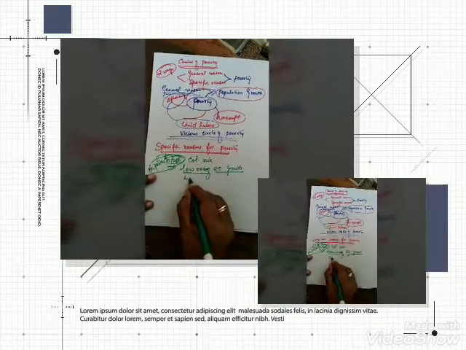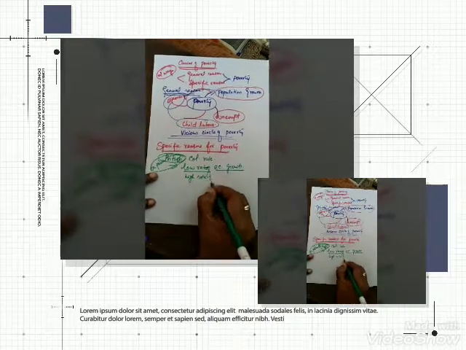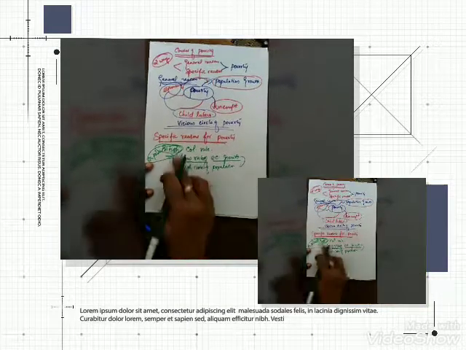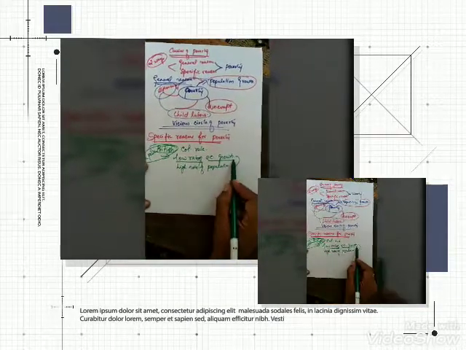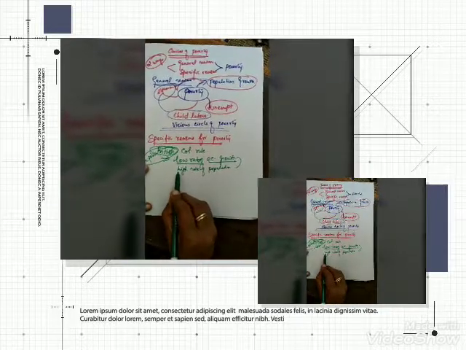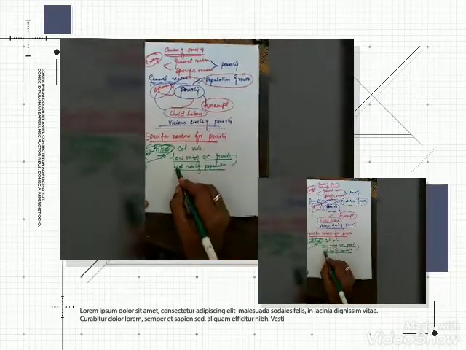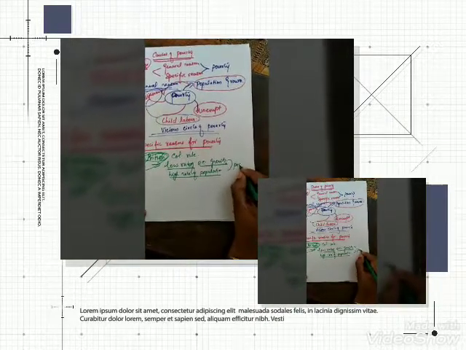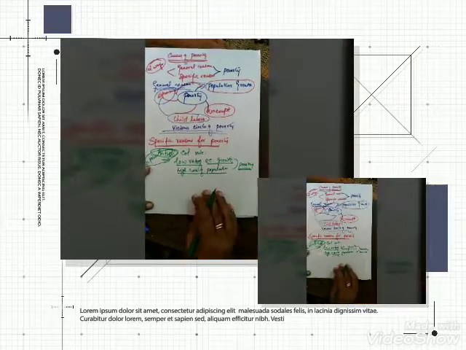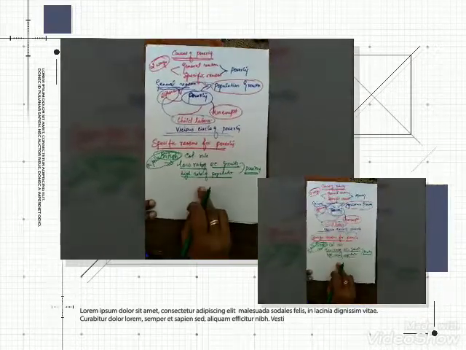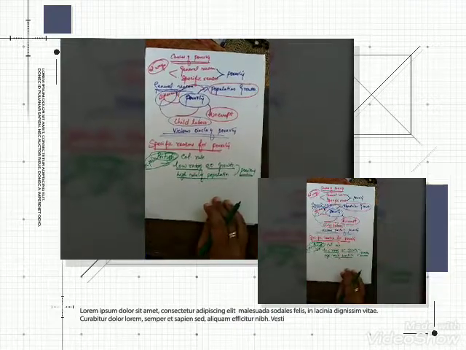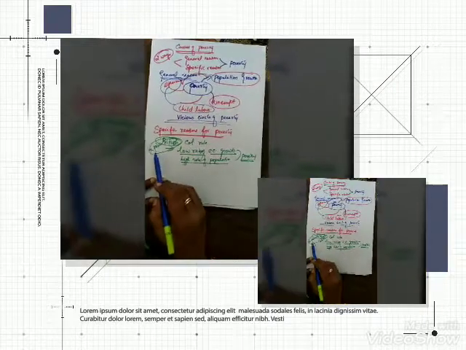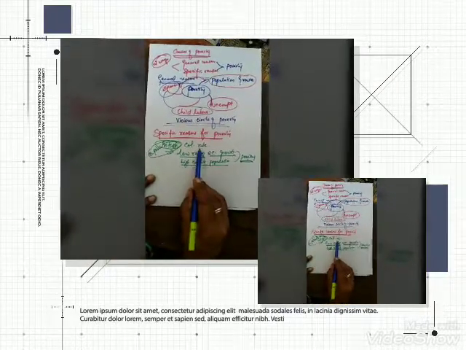At the same time, high rate of population. We cannot correlate both the factors. Low rate of economic growth, at the same time we have seen the high rate of population. This is the main reason for the poverty after our independence. So one of the reasons for the poverty at the time of independence. Okay, what is the first specific reason? The British colonial rule.